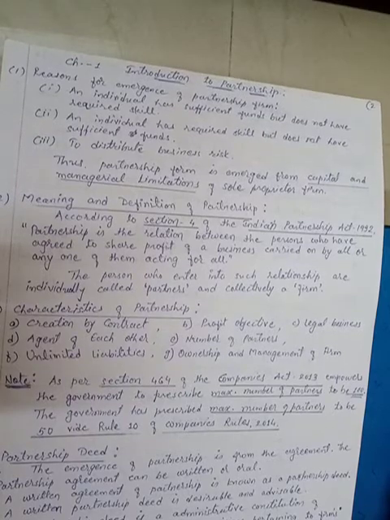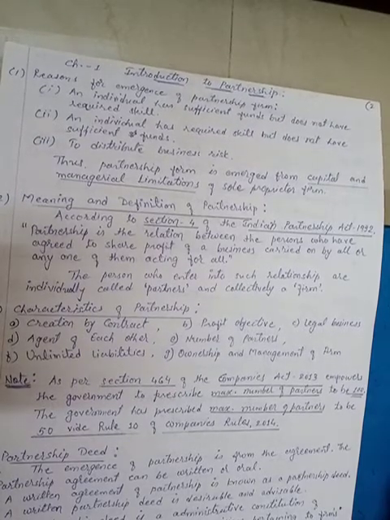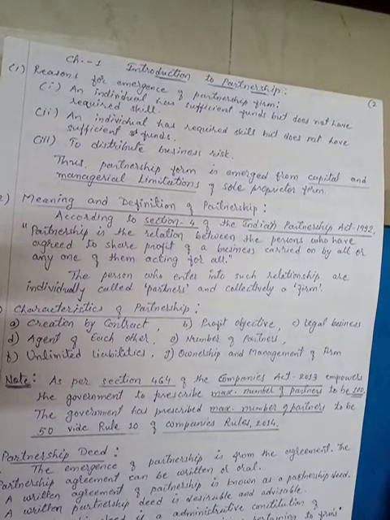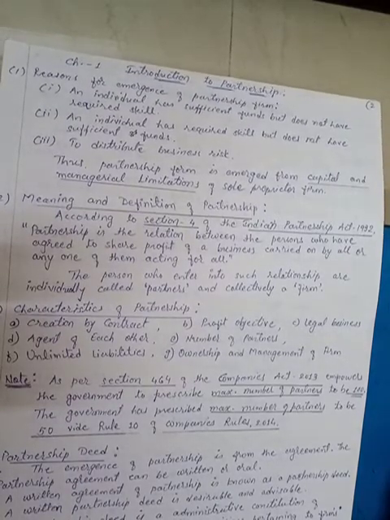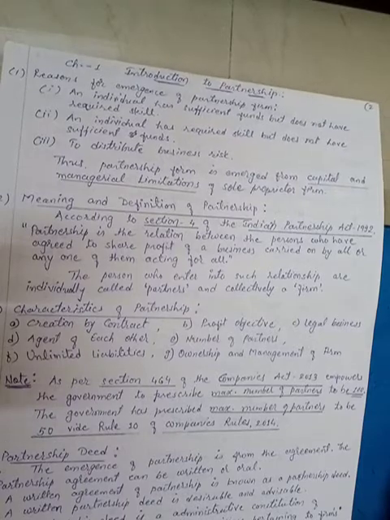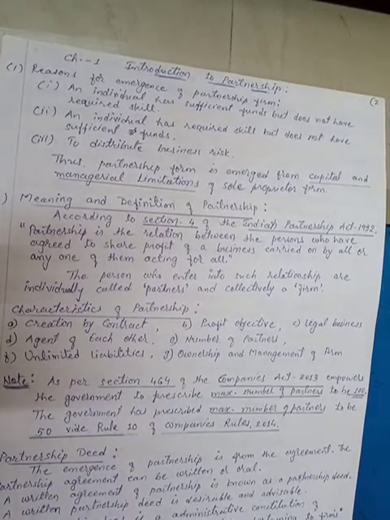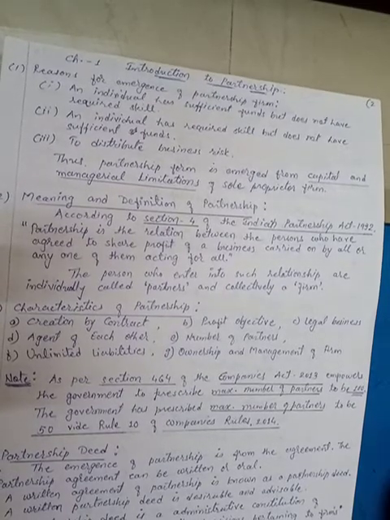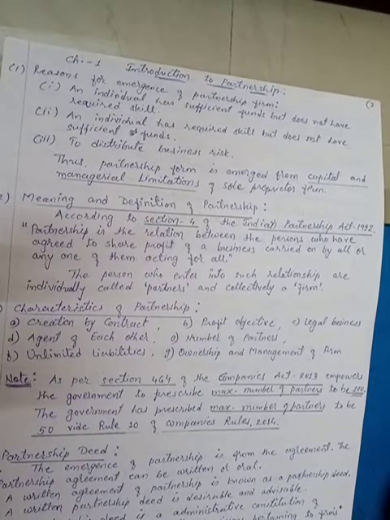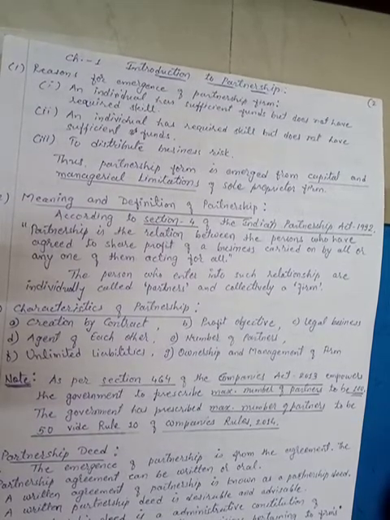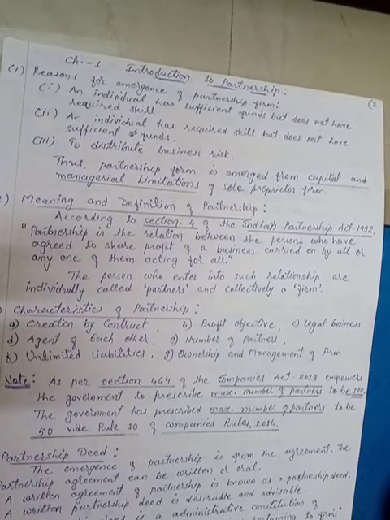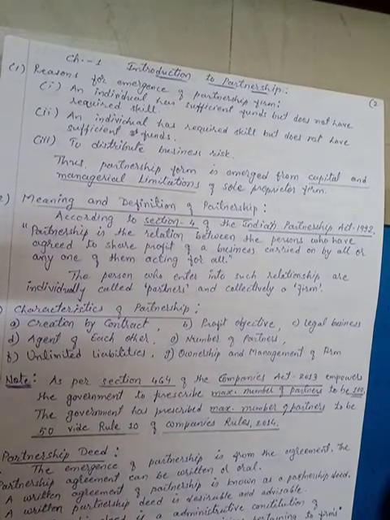So it is said that each and every partner is an agent of the other partners, or a representative of the other partners. Whatever act is done by the partner or partners, it will affect the partnership firm at large. So each partner is considered an agent or representative of the other partners.